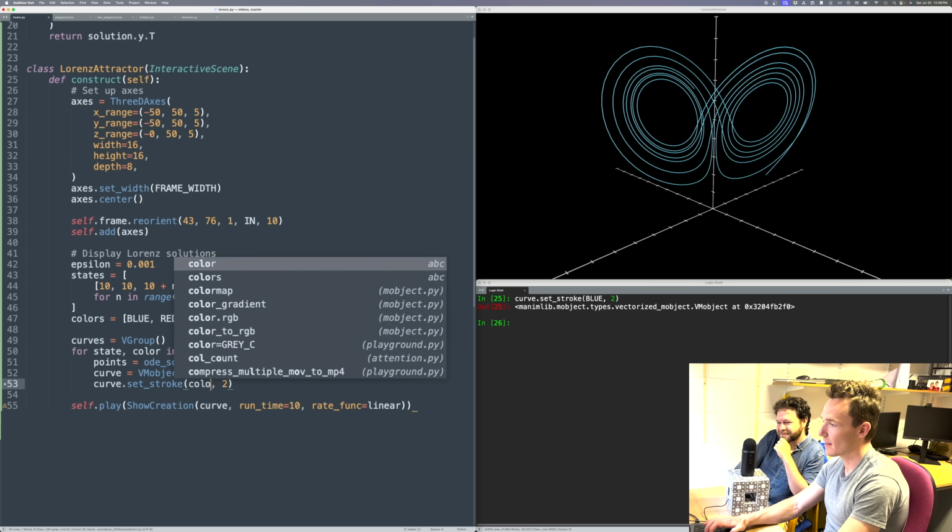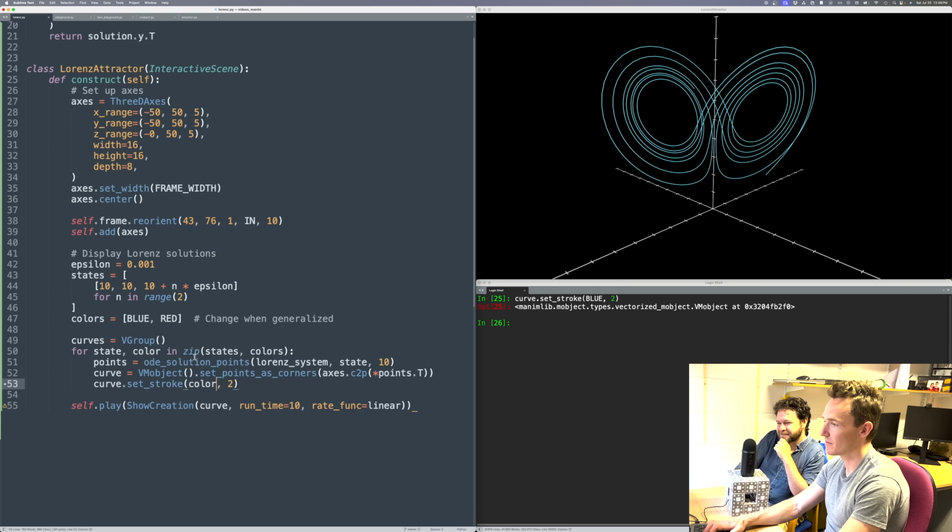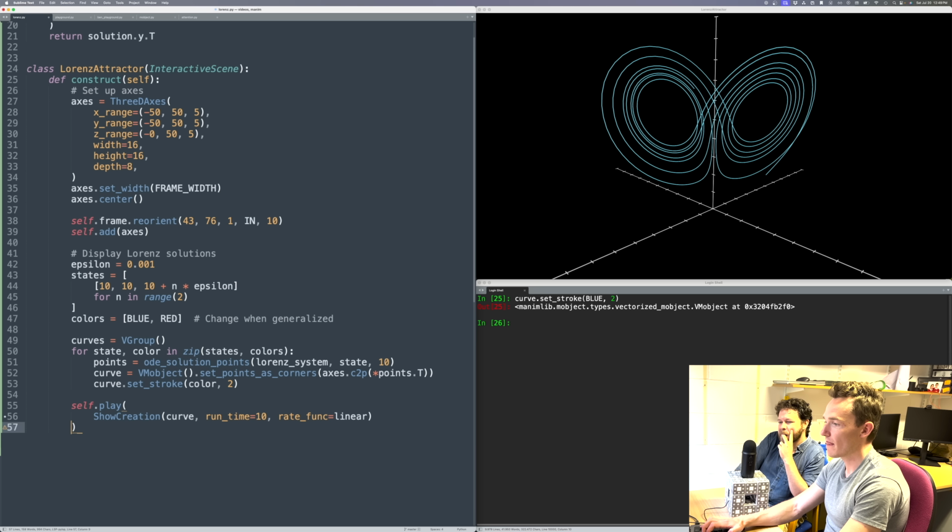So I'm just going to include that in the loop. I'm zipping together the states and the colors, and so the curves are going to be colored differently. And now this showing creation, I want to actually happen.